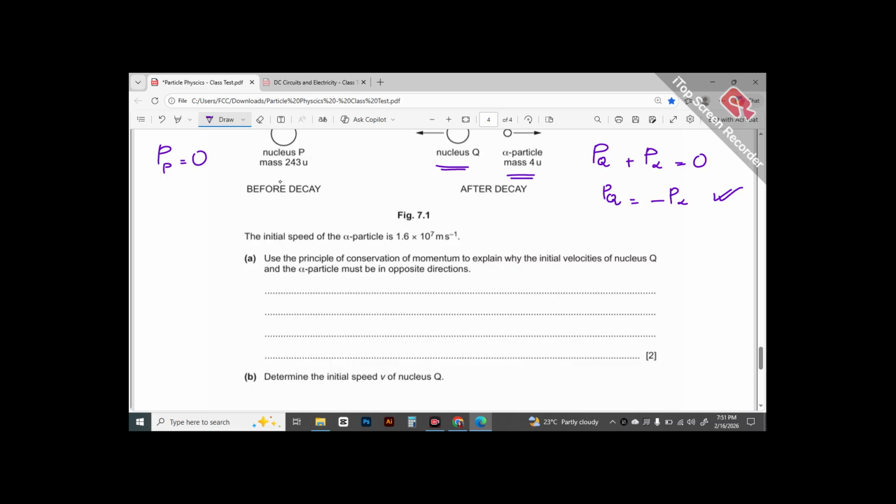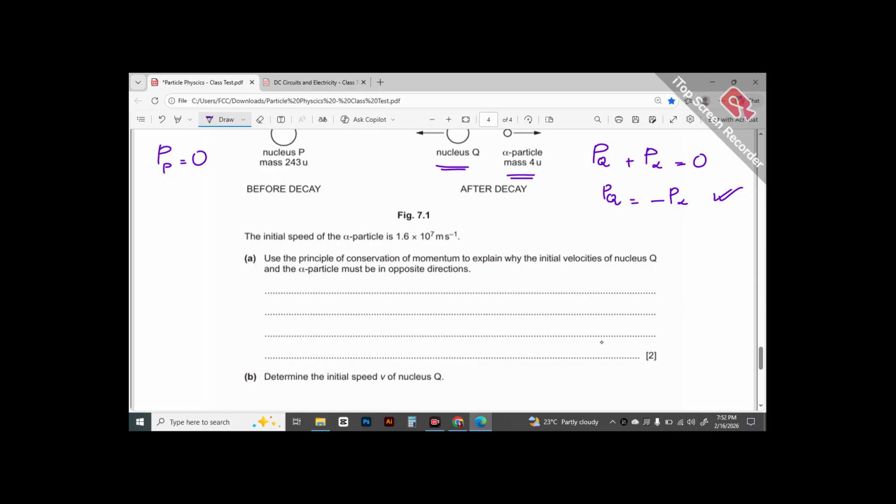We are not going to comment on its velocity right now, not in terms of magnitude, but yes, in terms of the sign, they'd be opposite, because of course alpha particle has comparatively lesser mass, so it has to have comparatively greater velocity to give equal momentum as that of particle Q, which has much greater mass than that of alpha particle.